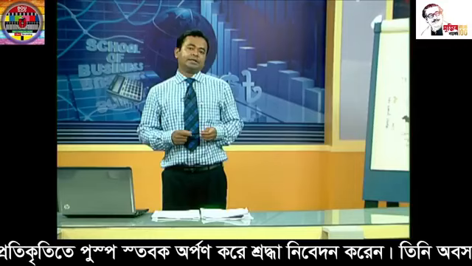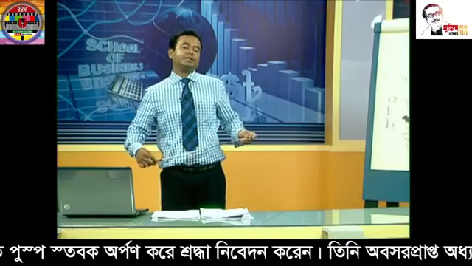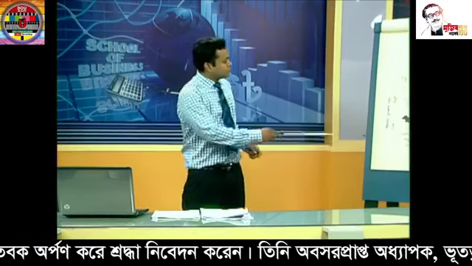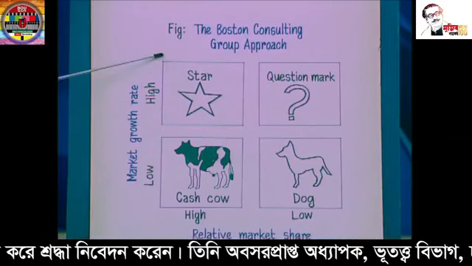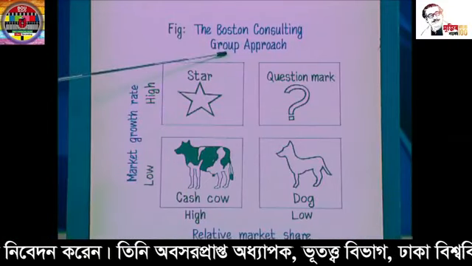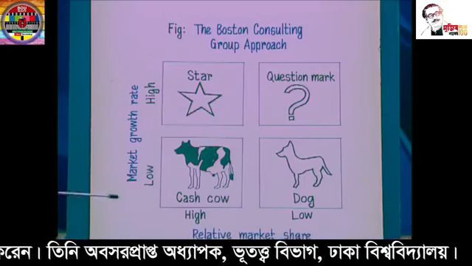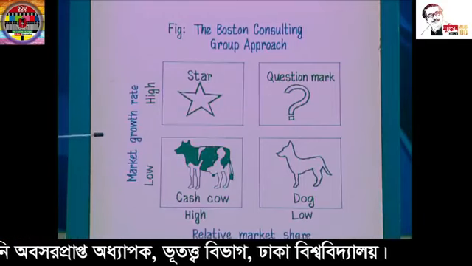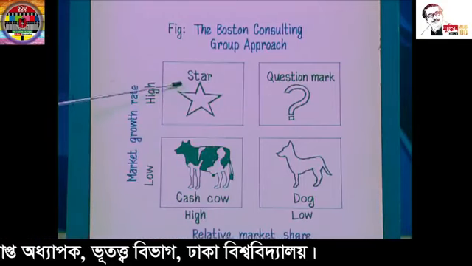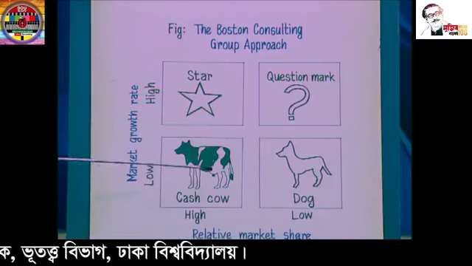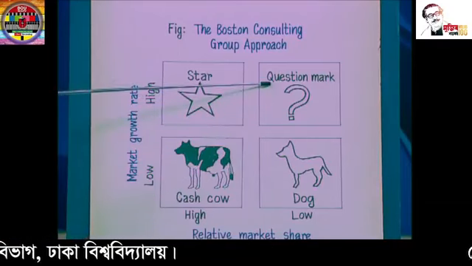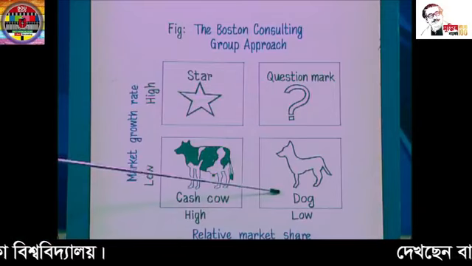Dear learners, now we will see the figure which shows the Boston Consulting Group approach. In this approach, there are four business portfolios: first stars, second cash cows, third question marks, and fourth dogs.